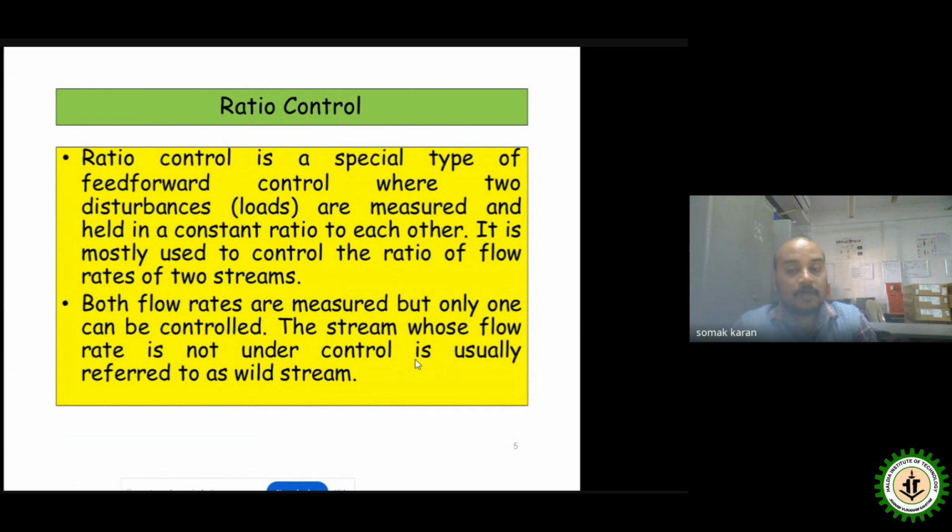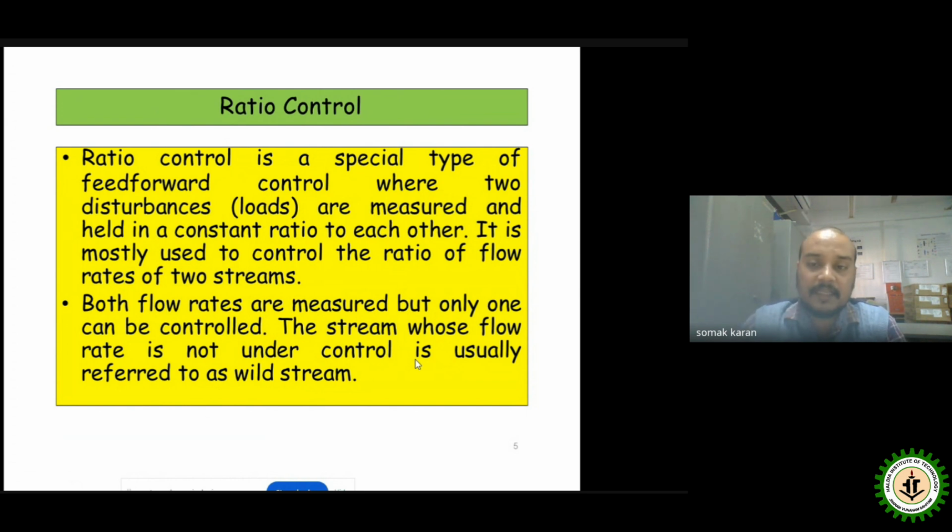Now coming forward to another type of control, which is nothing but the ratio control. If we talk about the boiler, the ratio needs to be maintained in a very specific manner, because the ratio of fuel and air in a boiler is always a challenging task for the engineers. So that's why this type of control strategy is very beneficial at that particular point, and that's why the ratio control is our point of discussion today.